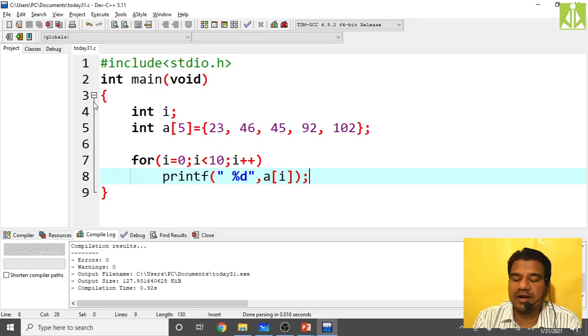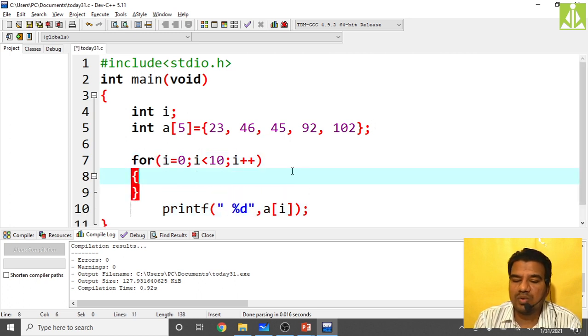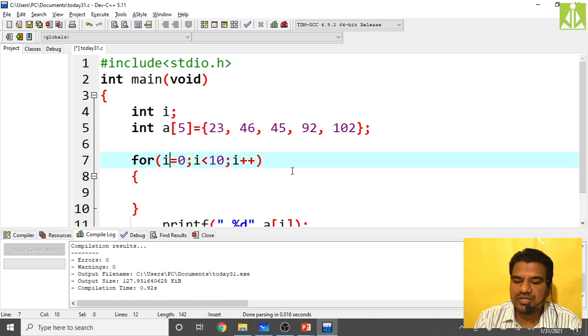So here I have initialized 5 elements into the array, and I just want the sum of all those 5 elements. Okay, how can we do that? Simply take the help of a loop. And here it should be within the range.